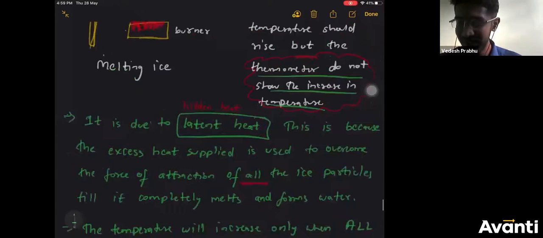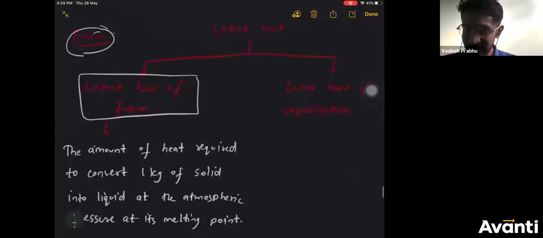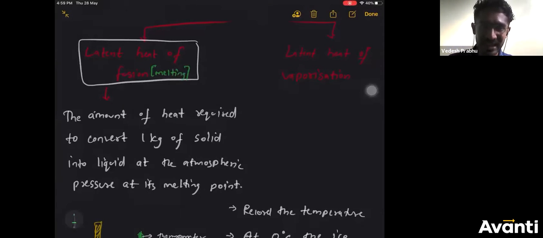Okay, so this is our concept of latent heat. Since this is happening for melting, there are two types of latent heats. The latent heat when the ice is melting, you call that latent heat of fusion. That is what I have written here.